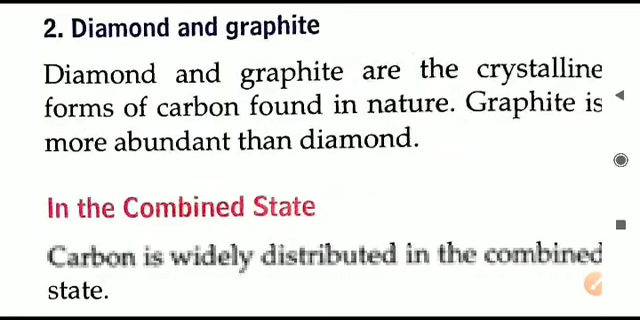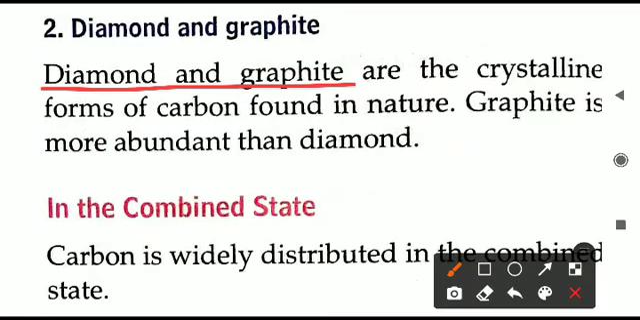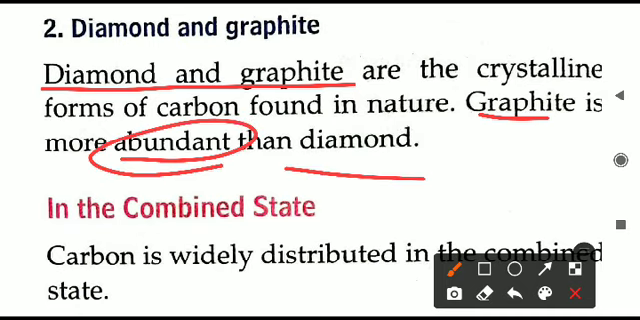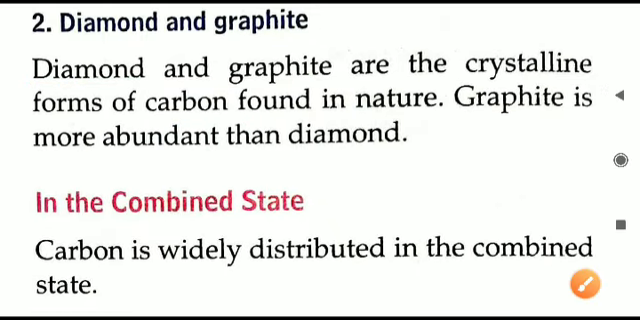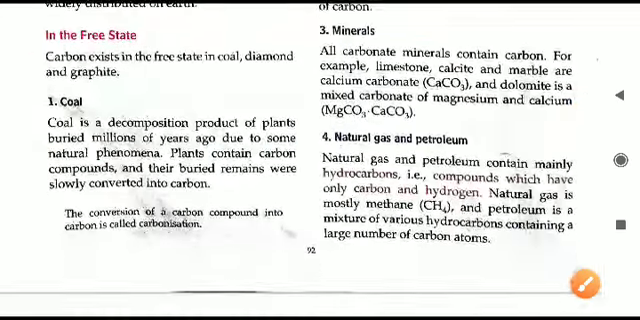Second point is diamond and graphite. Diamond and graphite are crystalline forms of carbon. They are present in nature and they are the pure forms of carbon only. Quantity wise, graphite is more abundant, more easily found than diamond. So diamond, graphite, as well as coal, all these are the sources of carbon in the free state. Coal is produced by the decomposition of plants. When the plants get buried below layers of soil for millions of years, due to the high pressure there, the dead remains of the plants convert into coal, and we can use them as a fuel.